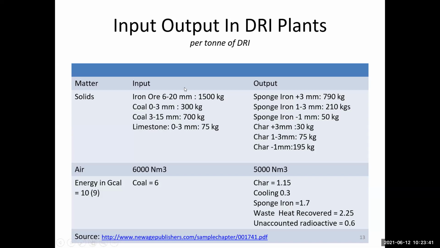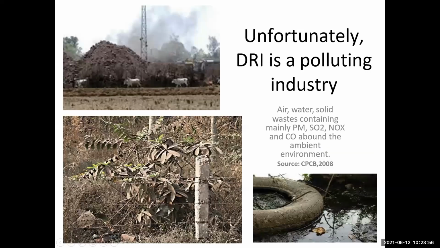Okay, these are the input and output variables per ton of DRI. That is, per ton. This much is the output, and this much is the input, in solid form and in air form.